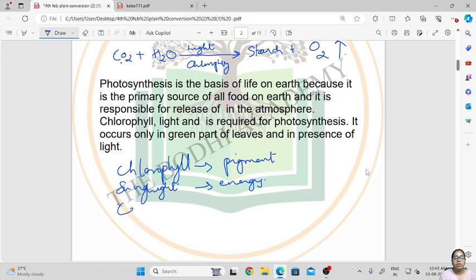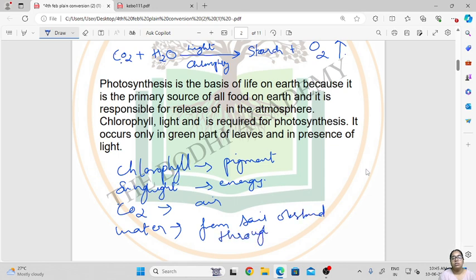Then comes carbon dioxide from the air, then water from the soil, absorbed through roots. So this is the basic process of photosynthesis, and these are the basic requirements for the process.